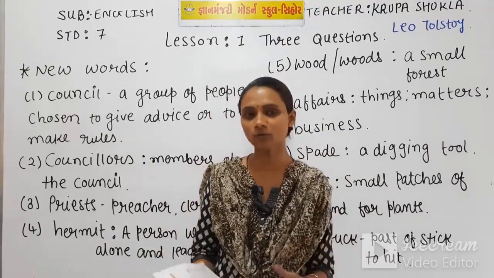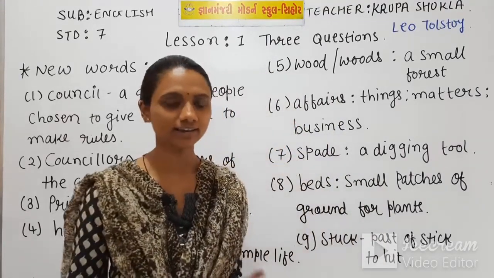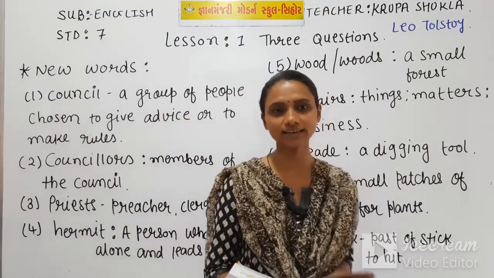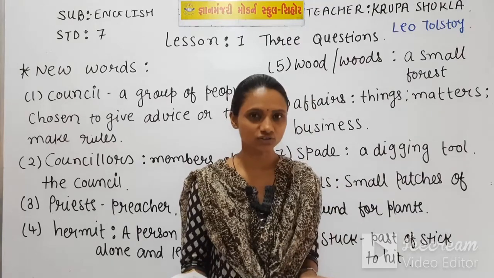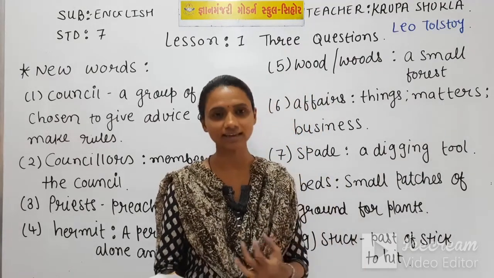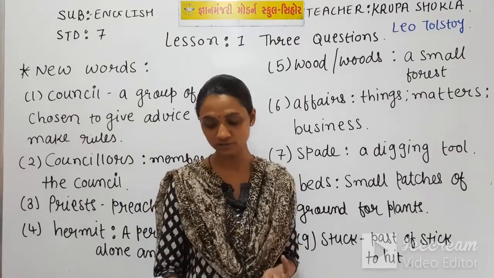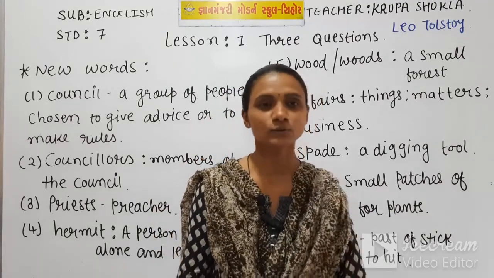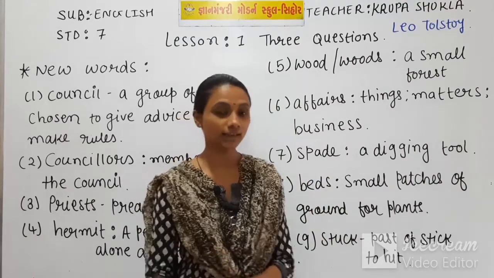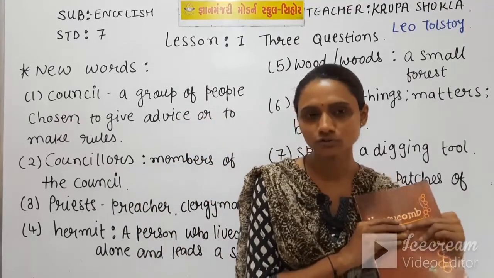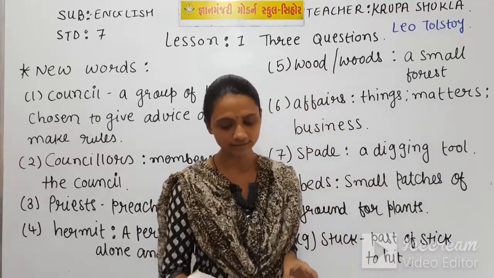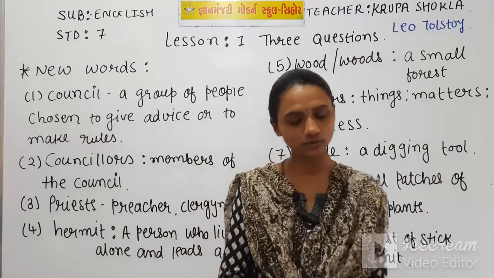So here we have one king. The main important character we have is our king, and the king is very nervous. The king is in tension, and what is the reason for his tension? He has three questions and he doesn't have any kind of answer for them. So he badly needs answers to those three questions, and for that he wants to do anything to get them. Does the king get what he wants?